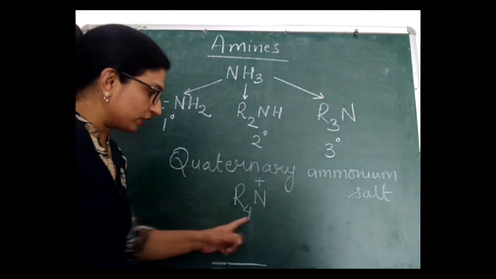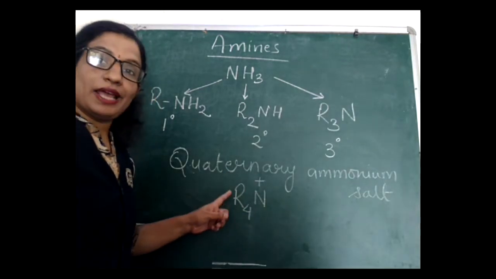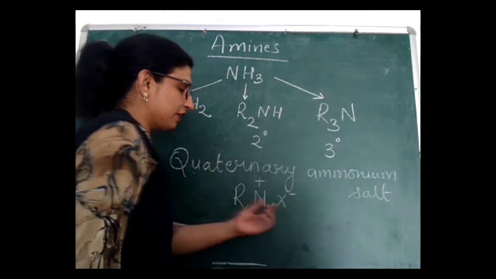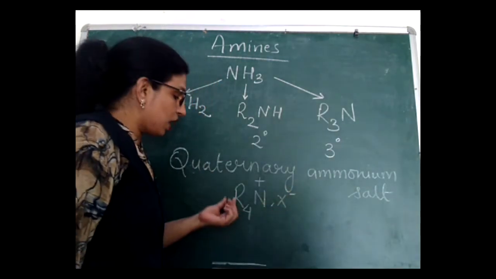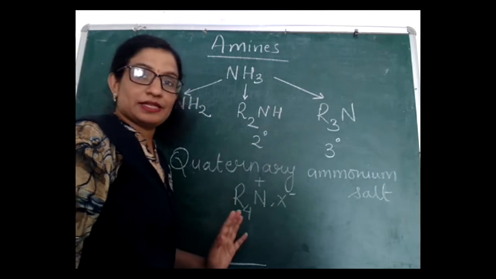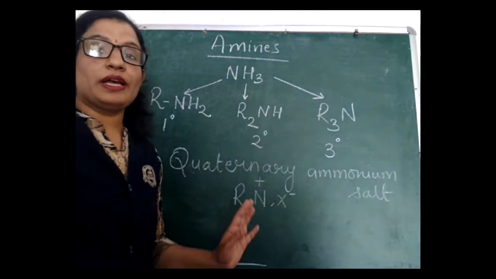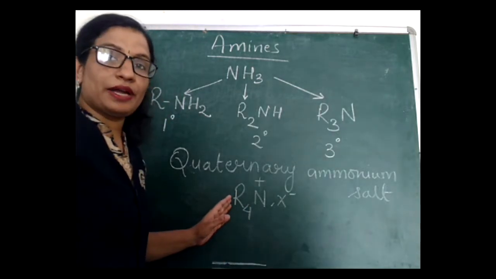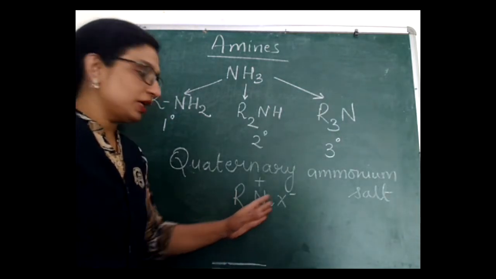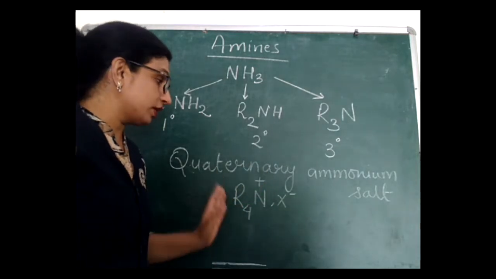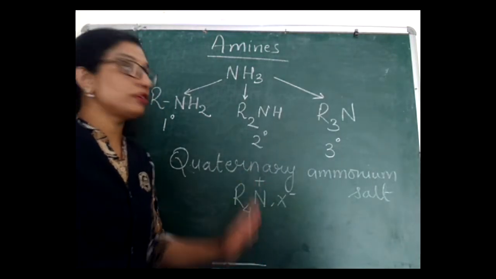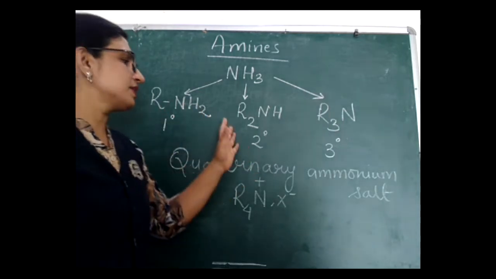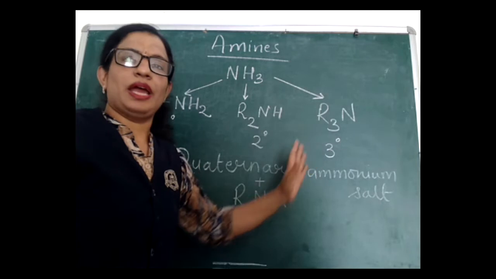This is a quaternary ammonium ion, which will exist in the form of a salt, with a negative part also present. So R4N positive, X negative. These are quaternary ammonium salts in which 4 alkyl groups are bonded with nitrogen in the form of a quaternary ammonium ion. So this was a definition and introduction of amines: primary amine, secondary amine, tertiary amine, and a little about quaternary ammonium salts.